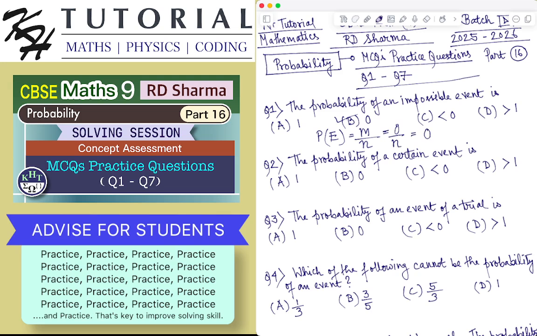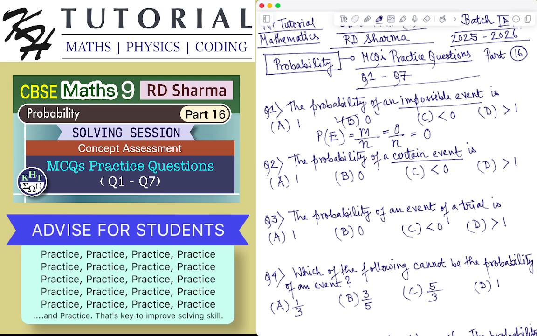Question number 2, the probability of a certain event. Now these are important concepts you must understand very clearly. Certain event means if you perform a random experiment, all the possible outcomes will satisfy this event. An event which is satisfied by all the possible outcomes of a random experiment is known as a certain event.